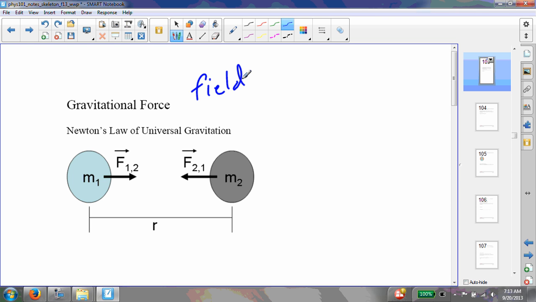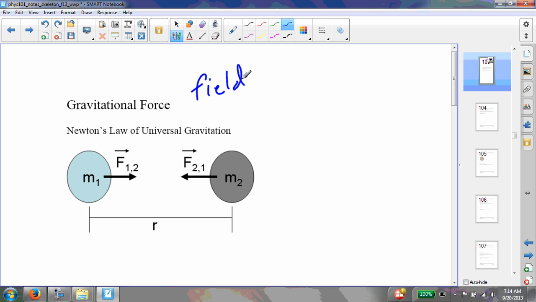So you and another person, there is this force that pulls the two of you together. It's almost like a romantic movie. They should make a romantic movie called Universal Gravitation or something like that, maybe. And this is actually measurable, and they've done this in a lab where you can actually measure these forces.